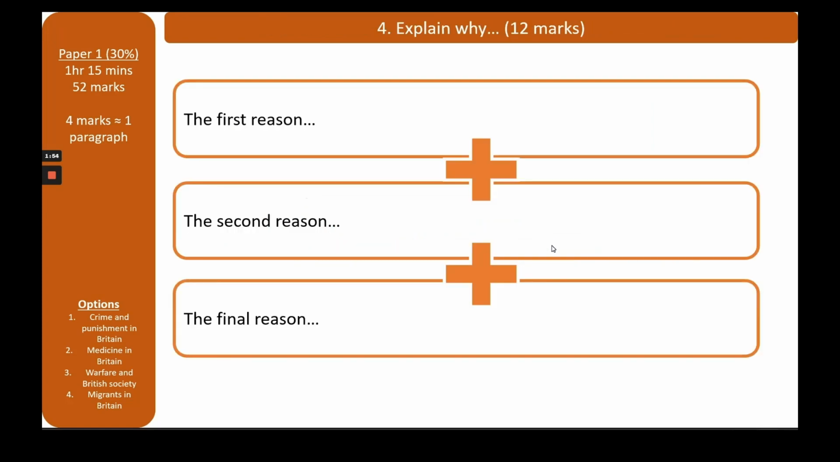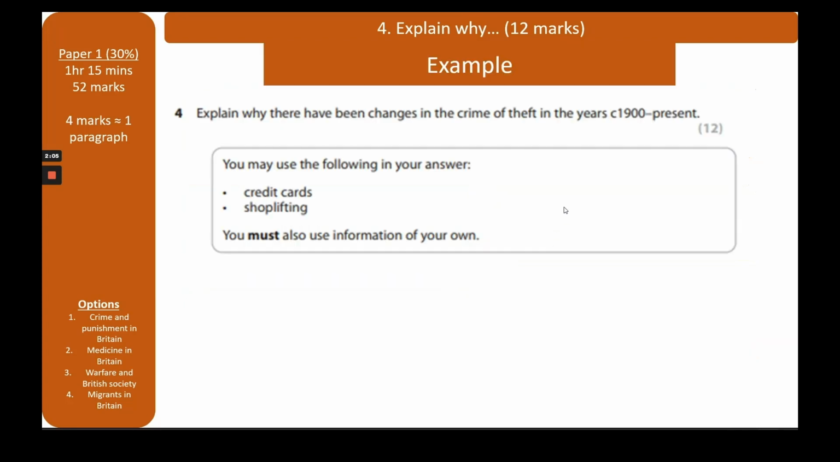The next crime and punishment question is worth 12 marks, and it's an explain why. It's normally a causation question, so a cause question. And the example that we're going to use is from 2021. So explain why there have been changes in the crime of theft in the years 1900 to present. You may use the following in your answer: credit cards and shoplifting.